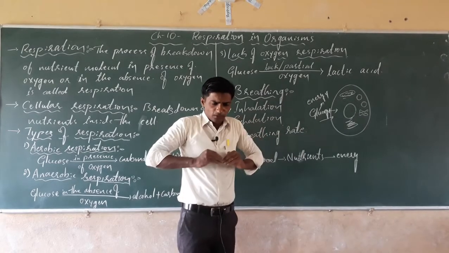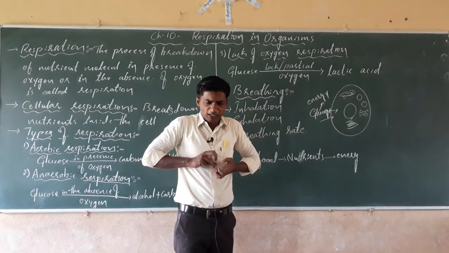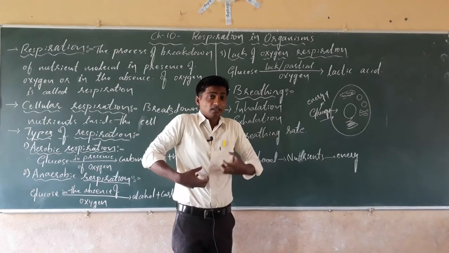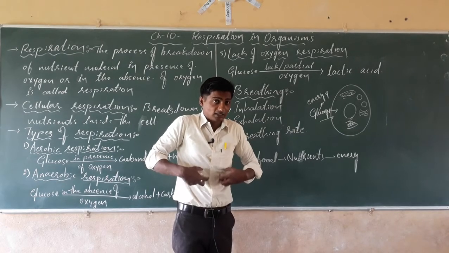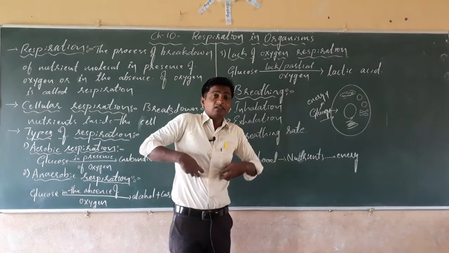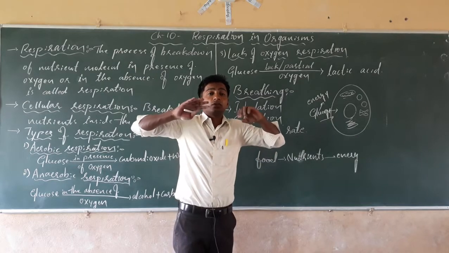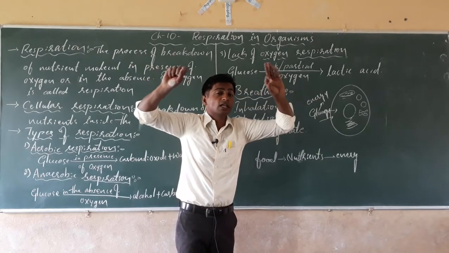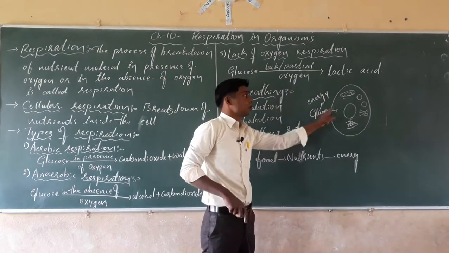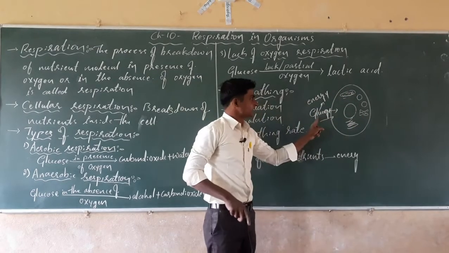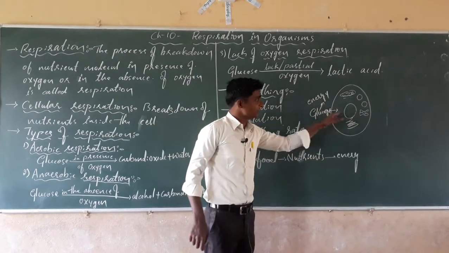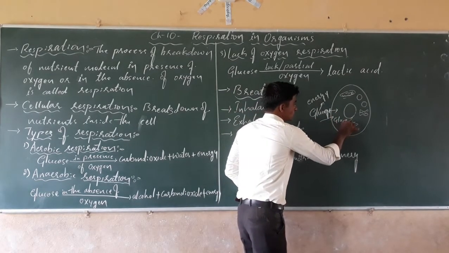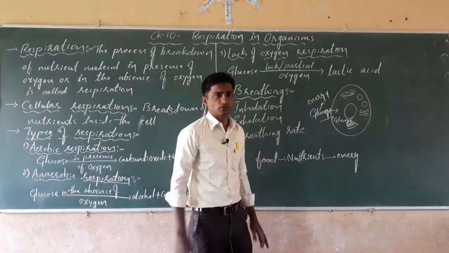When we take the food, it is crushed and broken down into fine particles, and nutrients are separated out. The nutrients are absorbed in the digestive tract and the small intestine. Then they circulate to each and every part of the body, even to the cellular level. The nutrient molecule reaches each and every cell, and the glucose moves into the cell.